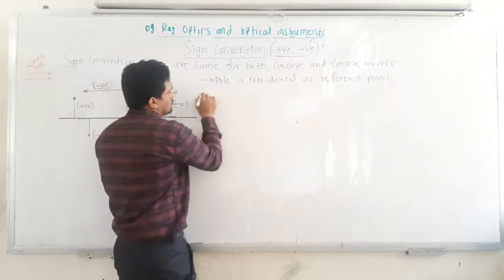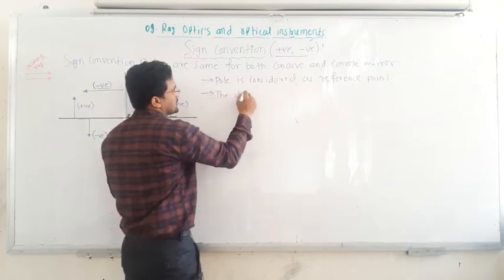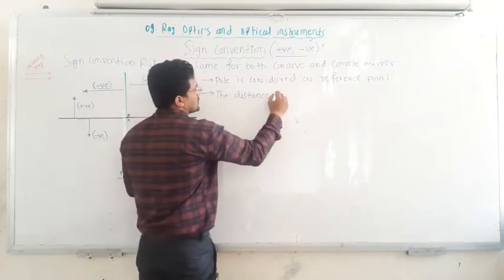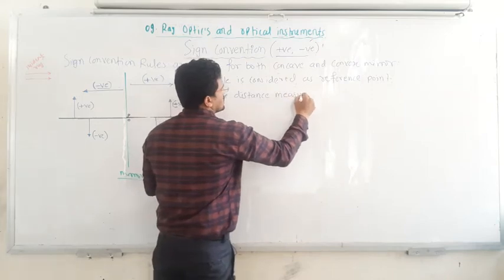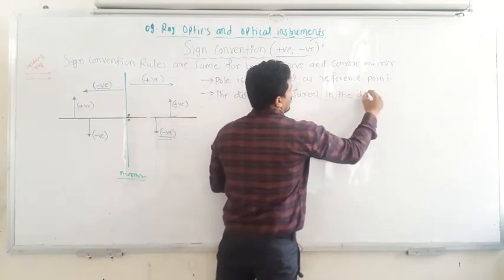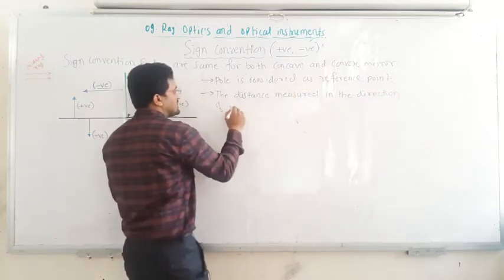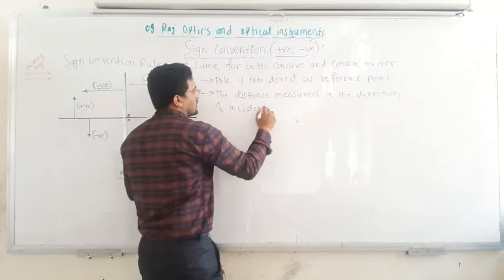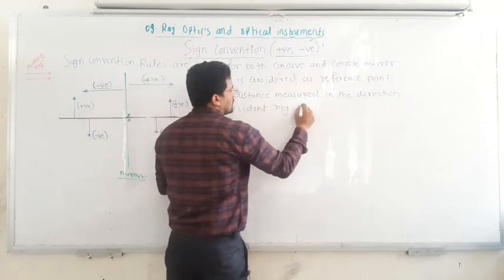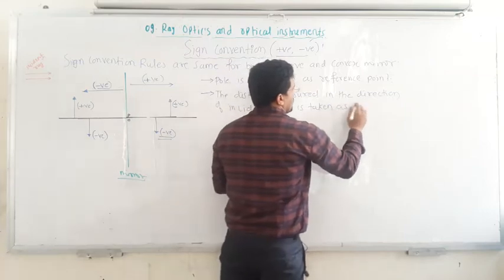Next, the distance measured in the direction of the incident ray is taken as positive.